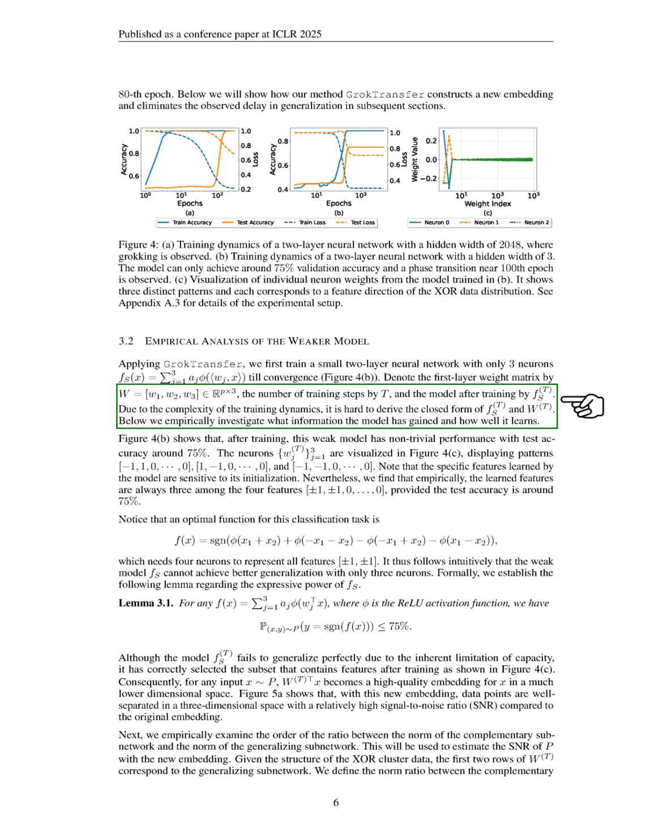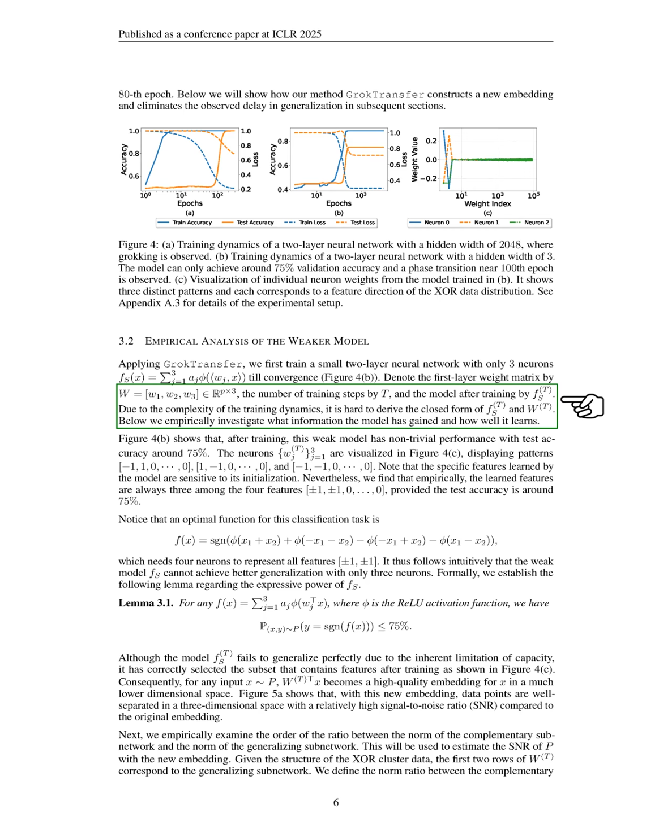We formally establish a lemma regarding the expressive power of F_S, indicating that its performance is limited to a maximum accuracy of 75%. Although F_S_T does not generalize perfectly due to its limited capacity, it successfully identifies a subset of features after training. This allows us to create a high-quality embedding for any input in a lower dimensional space, which shows well-separated data points in 3 dimensions with a higher signal-to-noise ratio compared to the original embedding.